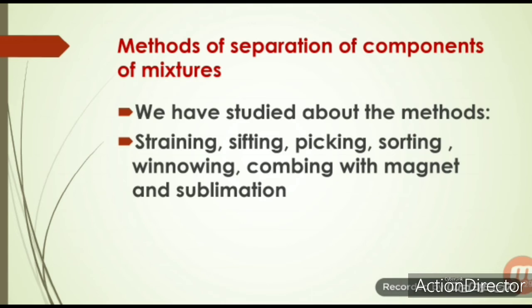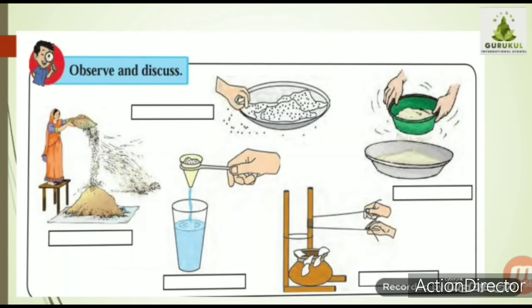Till now, we have studied the simple methods of separation of components of a mixture. Which are those methods? Like straining, sifting, picking, sorting, winnowing, combing with magnet, and sublimation. These are some methods of separation we have already studied in standard 6. Straining or sifting means you have to strain or sieve the things.